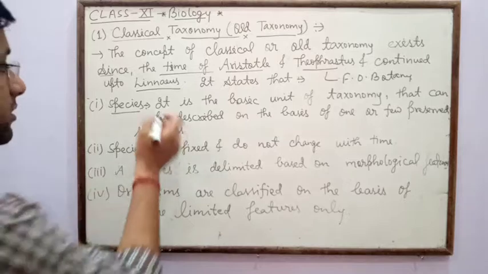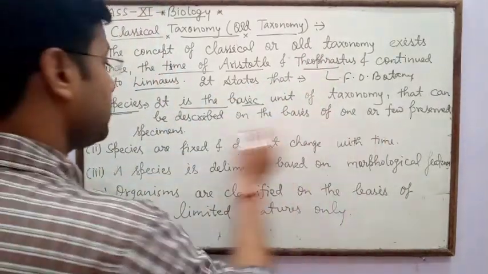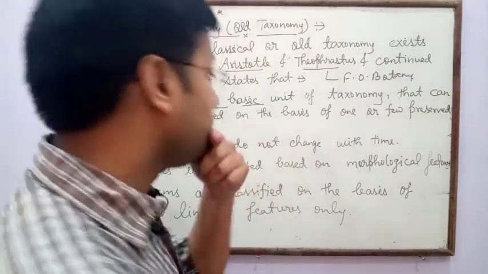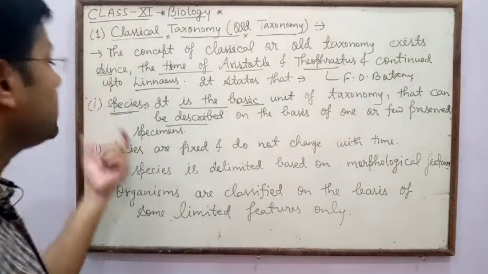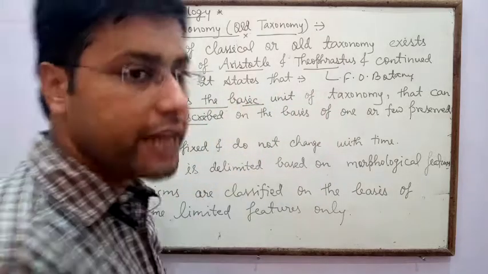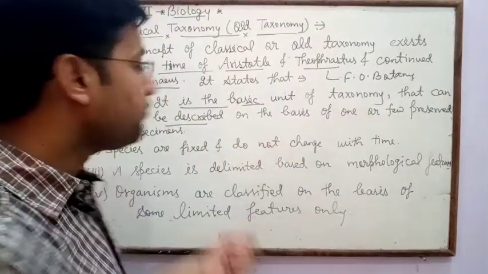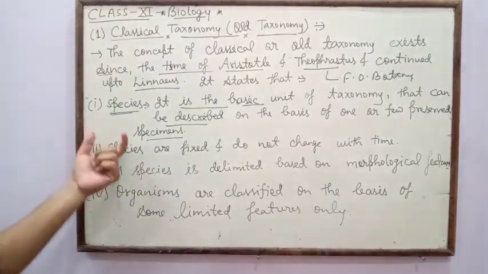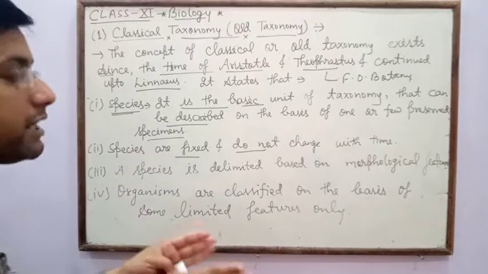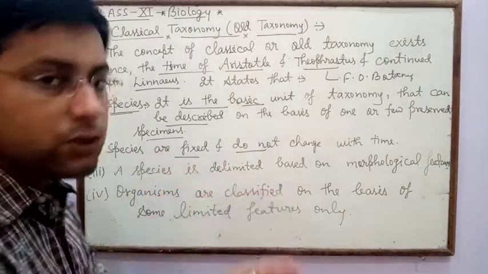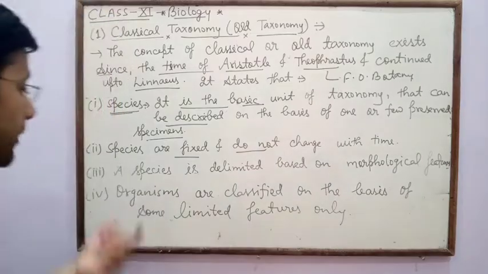It states that species is the basic unit of taxonomy that can be described on the basis of one or few preserved specimens. Species are fixed and do not change with time. Means there is no change in species according to time.